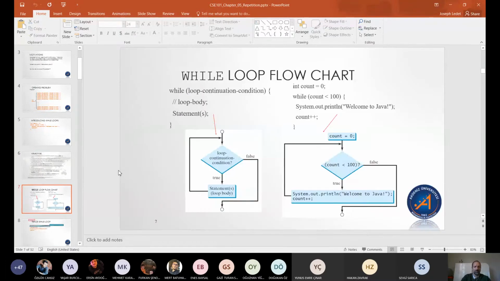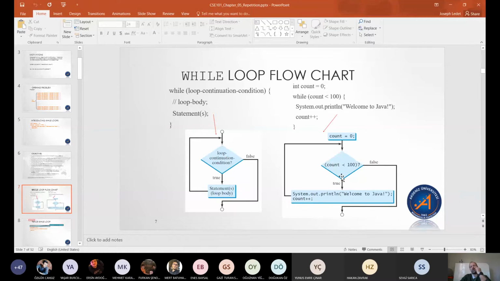Okay, but this looks very similar to an if statement, right? We have a decision. An if statement was a decision where if true, we did one thing. If false, we either did something else or we moved on. But now, after we do what's inside of the loop, we go back and we check again. Is it true? If it's true, do this, go back. Keep doing that over and over again until it's false. Once it's false, we move on.